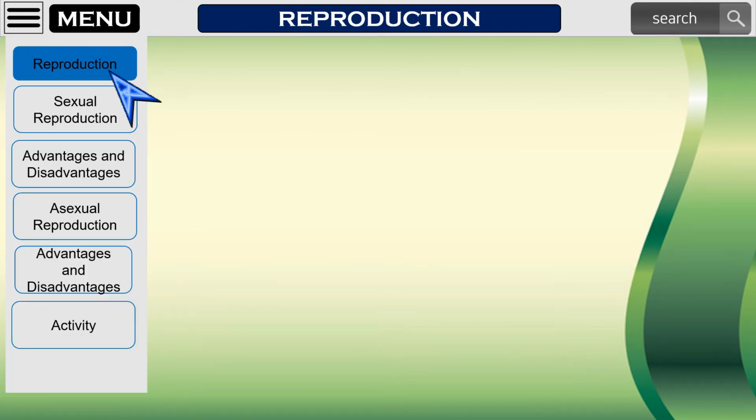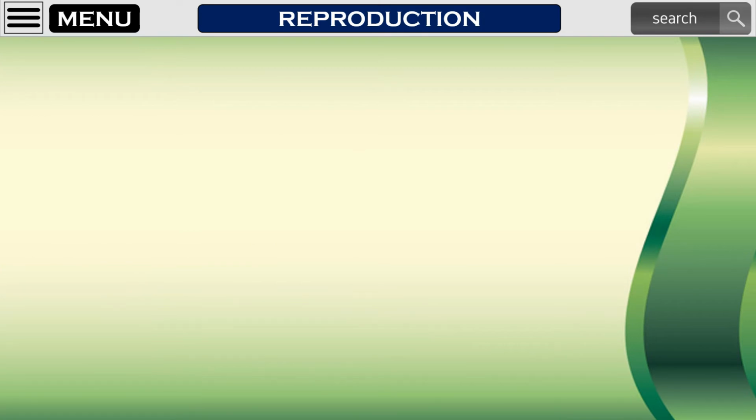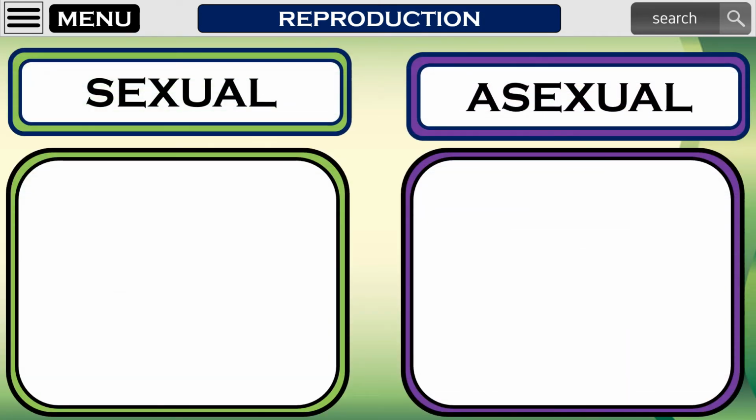Let us now compare and contrast the two types of reproduction. The main difference between sexual and asexual reproduction is the number of parents. Sexual reproduction means combining genetic material from two parents, while asexual reproduction produces offspring genetically identical to one parent only.